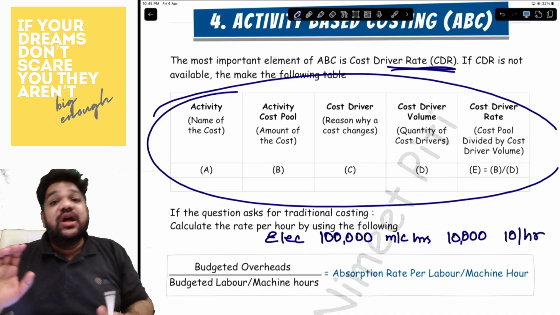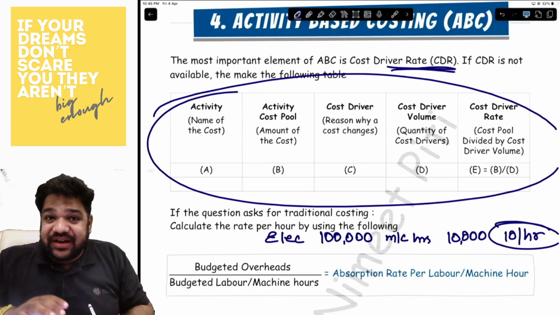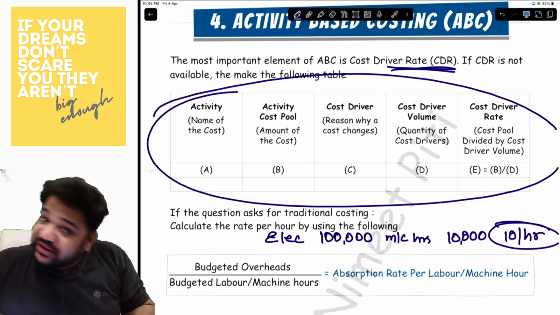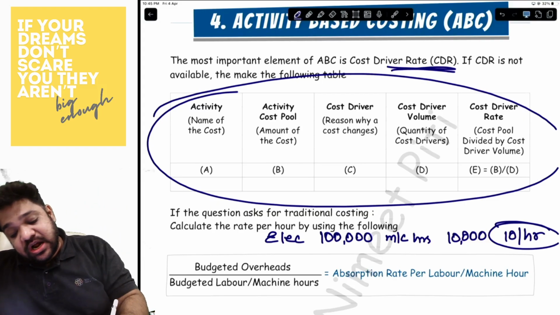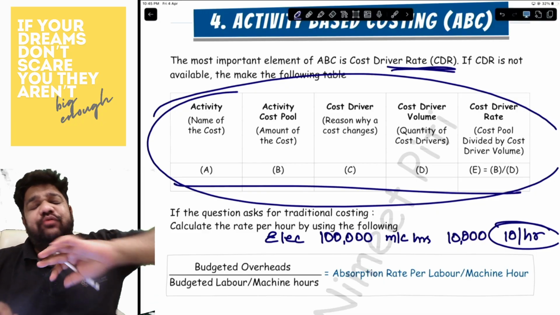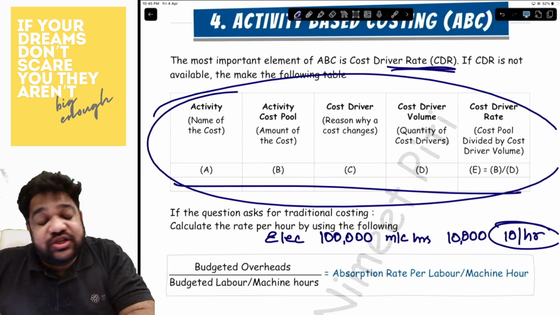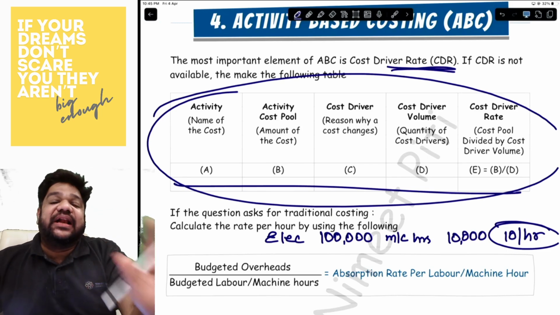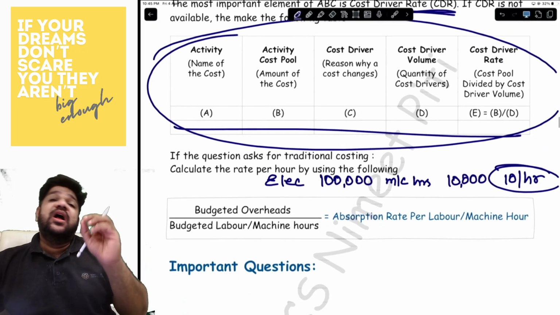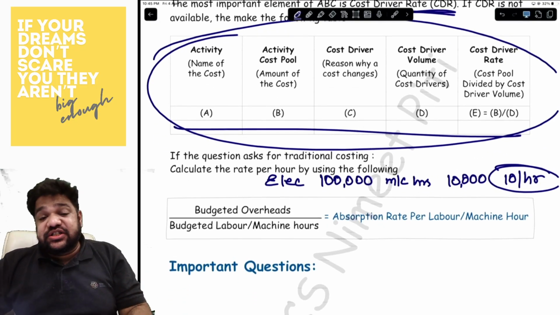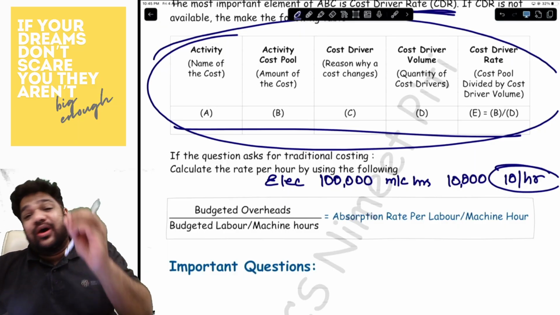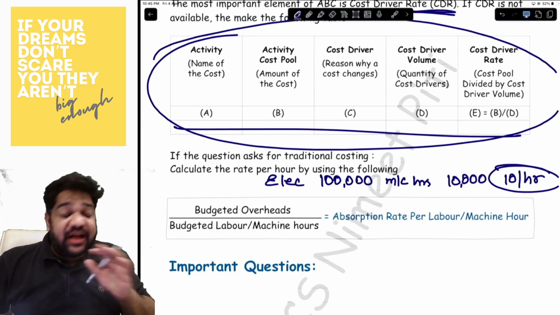Are we understanding? So once you have 10 per machine hour over here, this is your cost driver rate, and now you can charge each and every product with it. So this table is more than sufficient for any question the institute will ask. Once you have this table, everything will start flowing automatically. Then sometimes the question may ask you traditional costing or absorption costing as well. For that, you will have to make sure you have the absorption rate. How will you have the absorption rate?